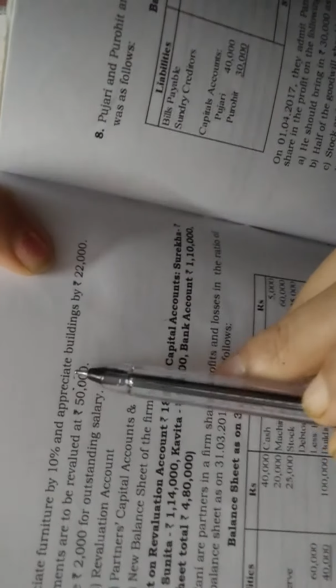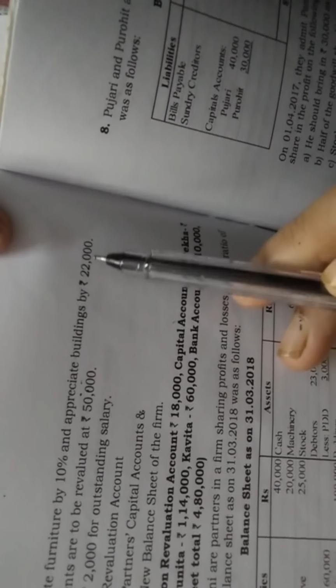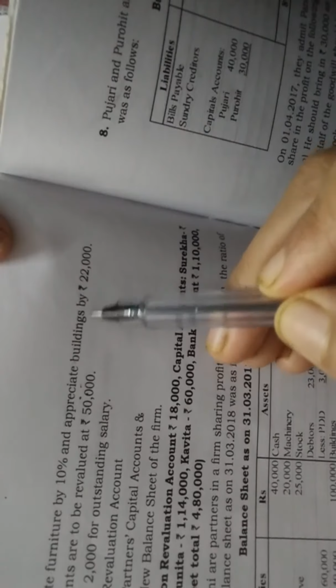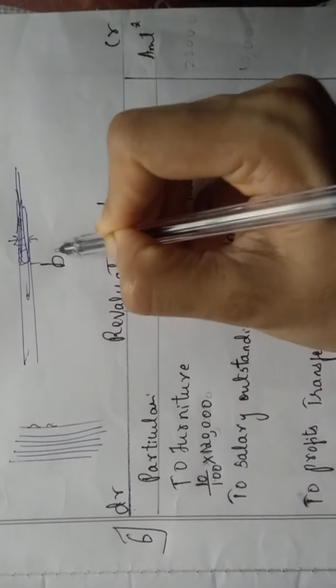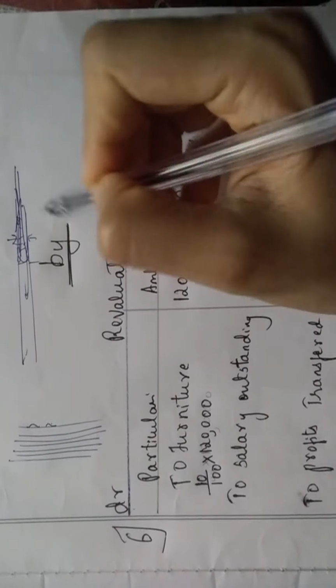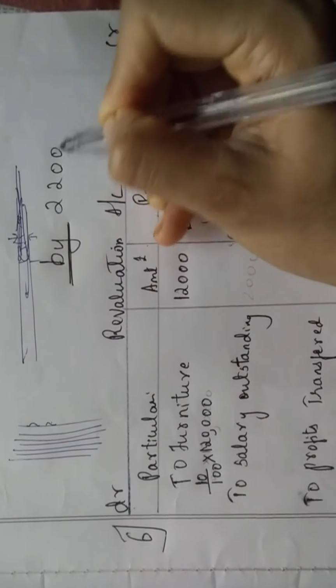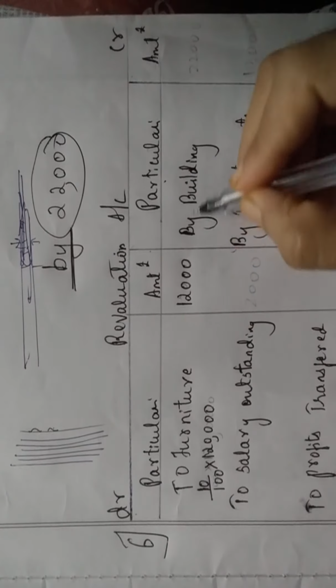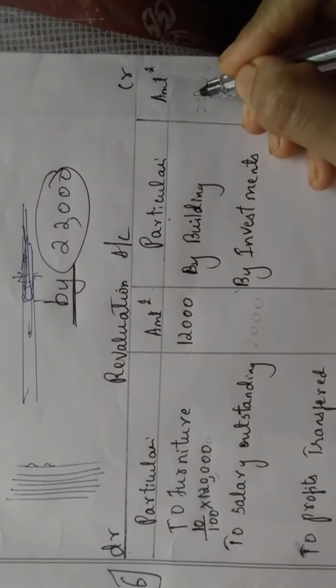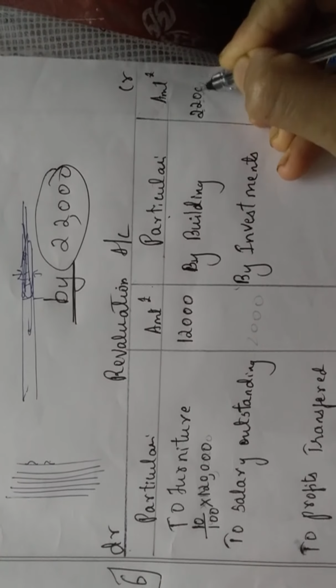Next, further what it says, students, it says appreciate building by 22,000. Whenever the word buy is given, direct amount ತಗೊಳ್ಳಿಕ್ಕೆ. I will repeat once again. Whenever the word buy ಕೊಟ್ಟಿದ್ರೆ direct amount ತಗೊಳ್ಳಿಕ್ಕೆ. Buy 22,000 in the question. So this amount directly you will write. There is no add, minus, into. They have told appreciation. Appreciation you will always write in the credit side. Very good. So buy building, appreciation amount is how much? Direct amount, yes, 22,000.